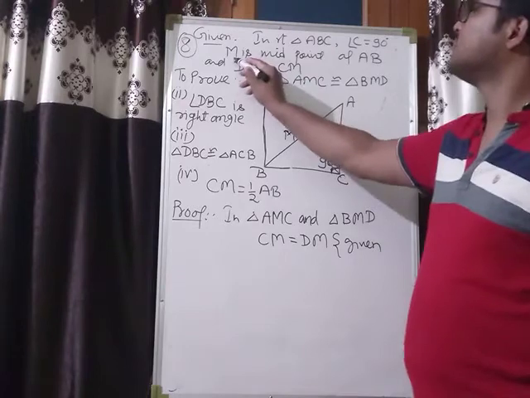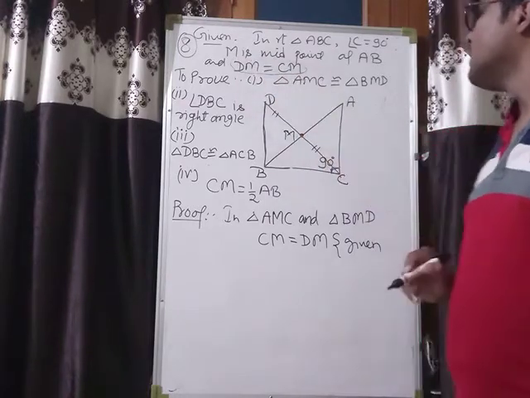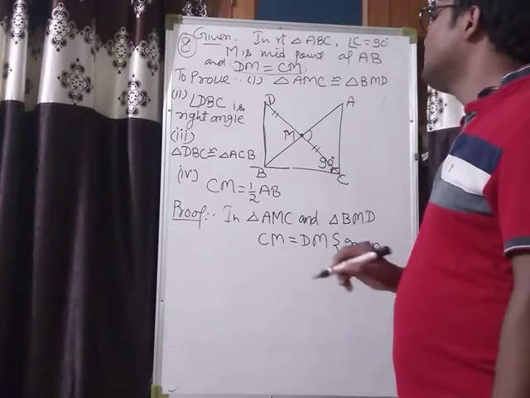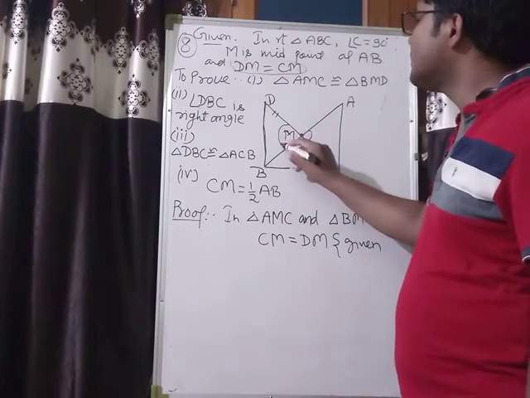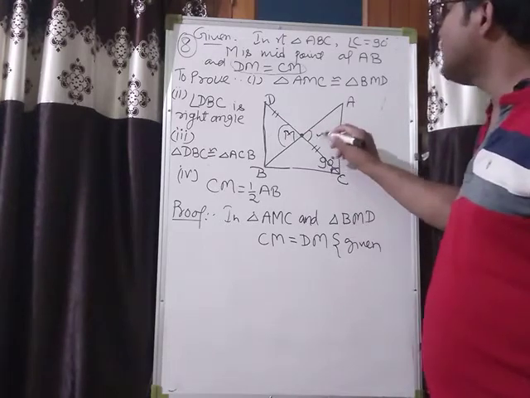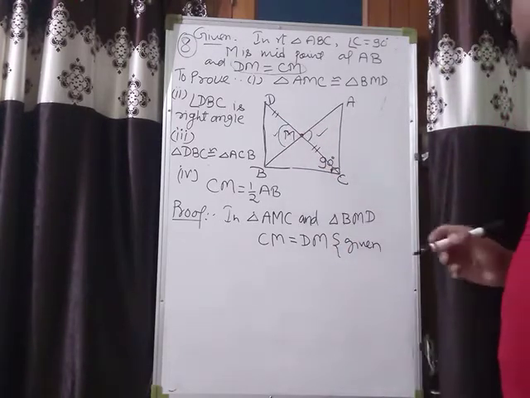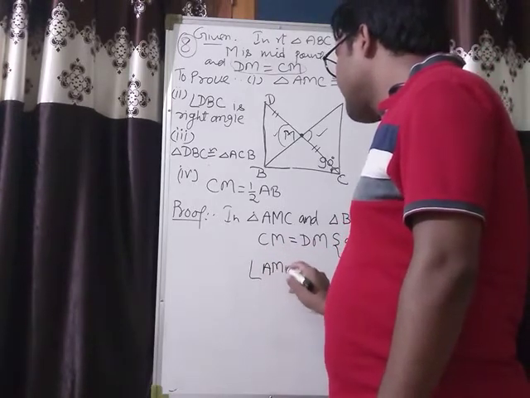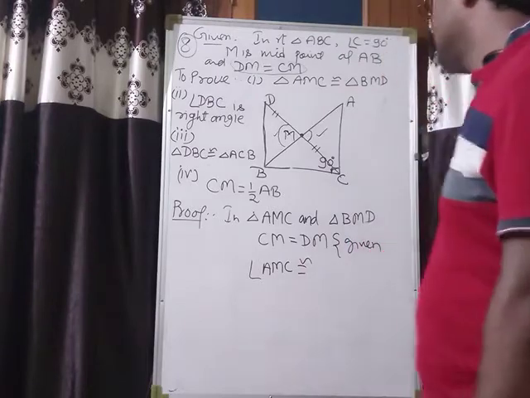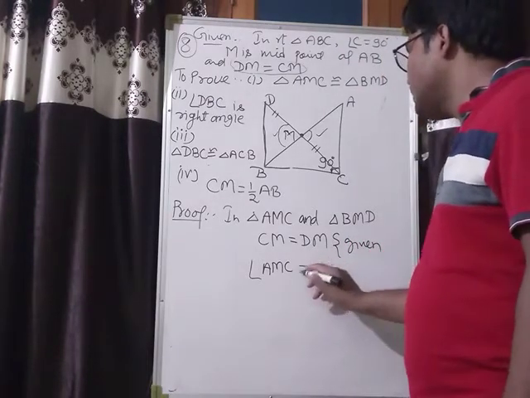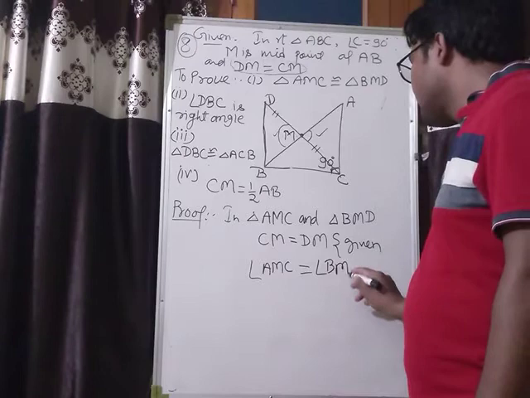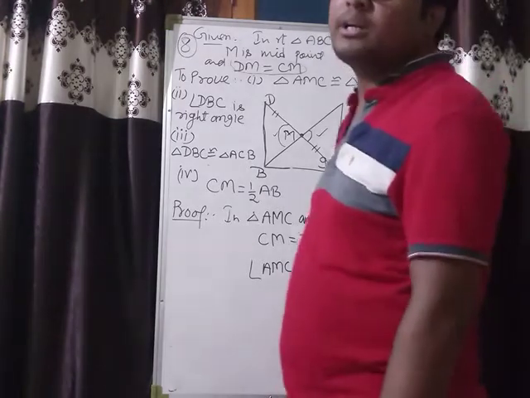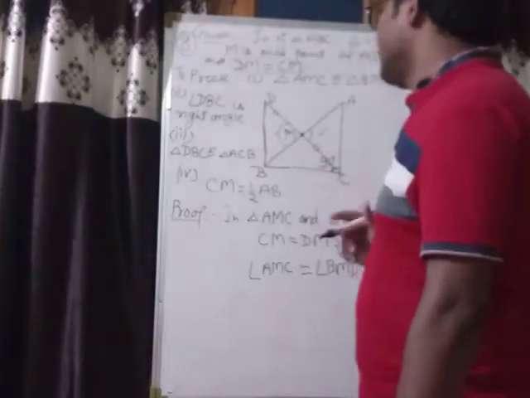Now see, this angle AMC will be equal to this angle BMD. These two angles are equal because they form vertically opposite angles, and we know that vertically opposite angles are always equal.